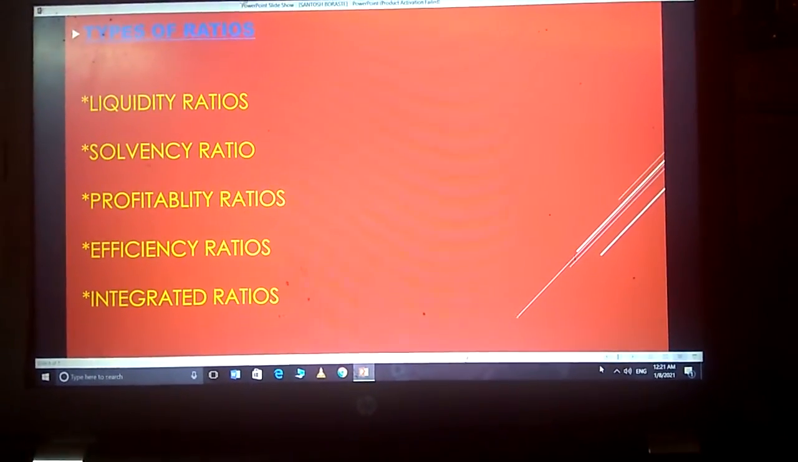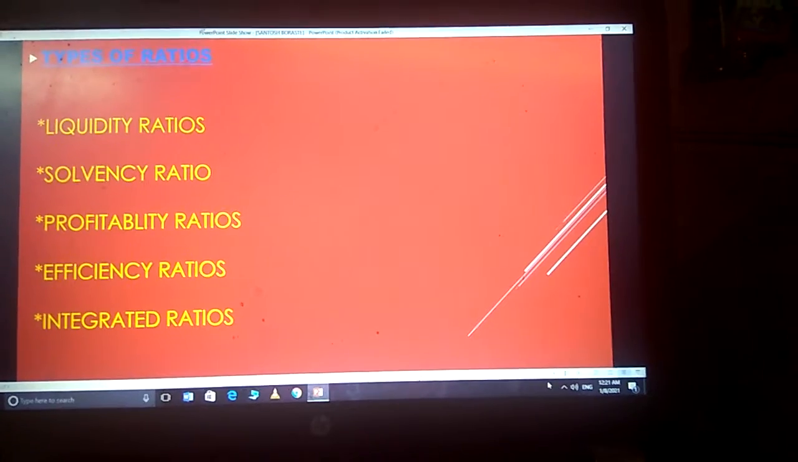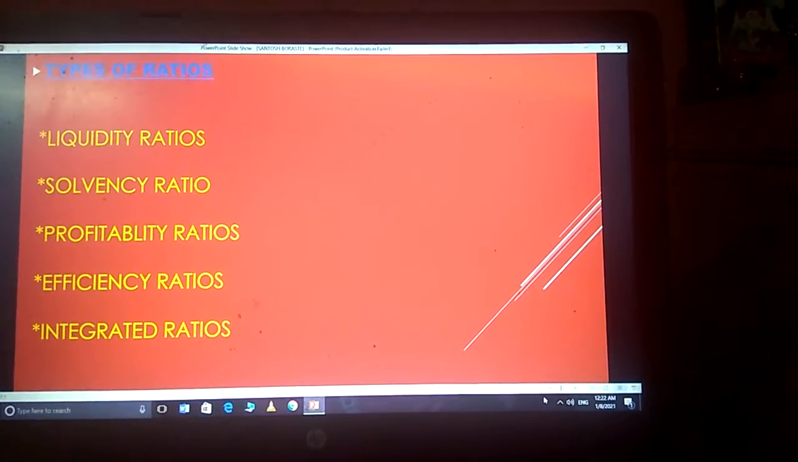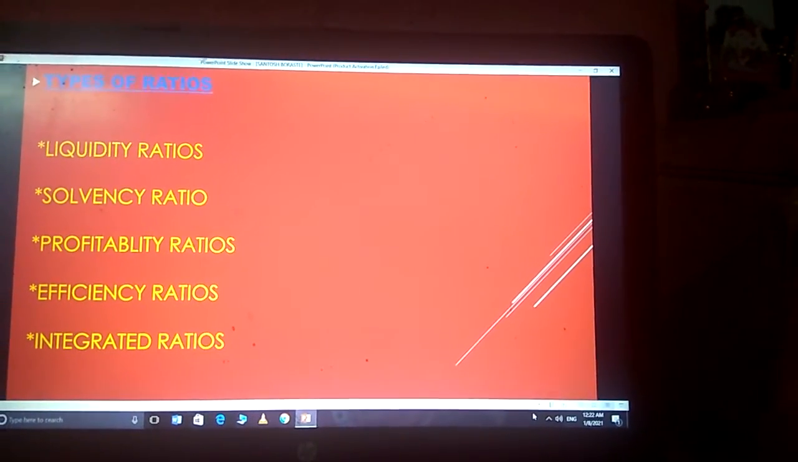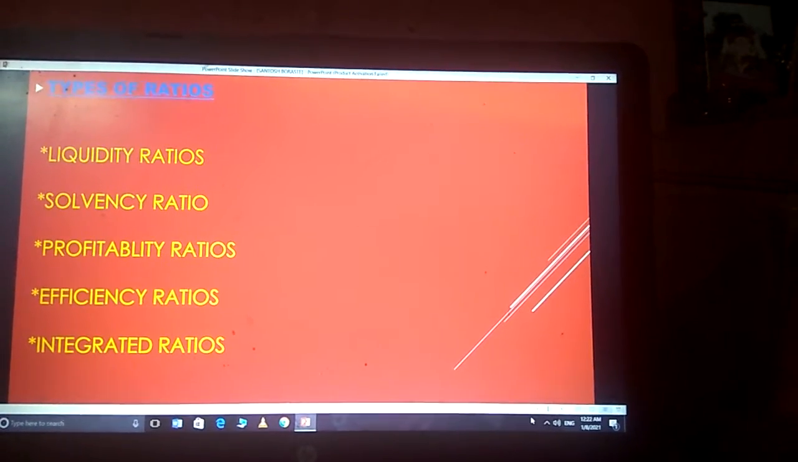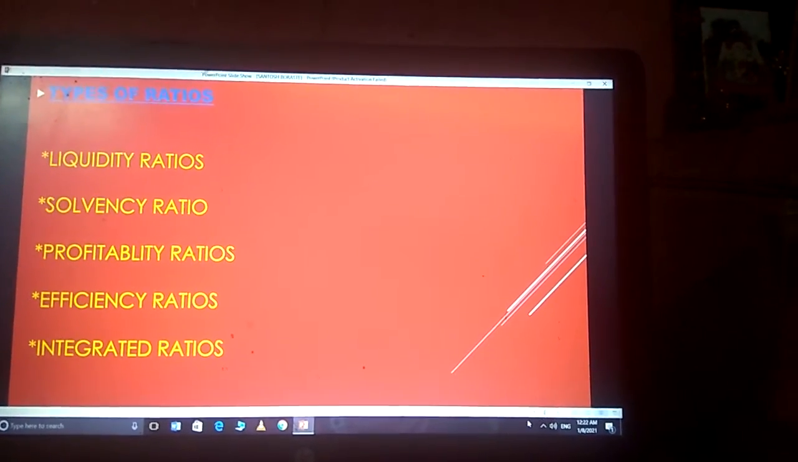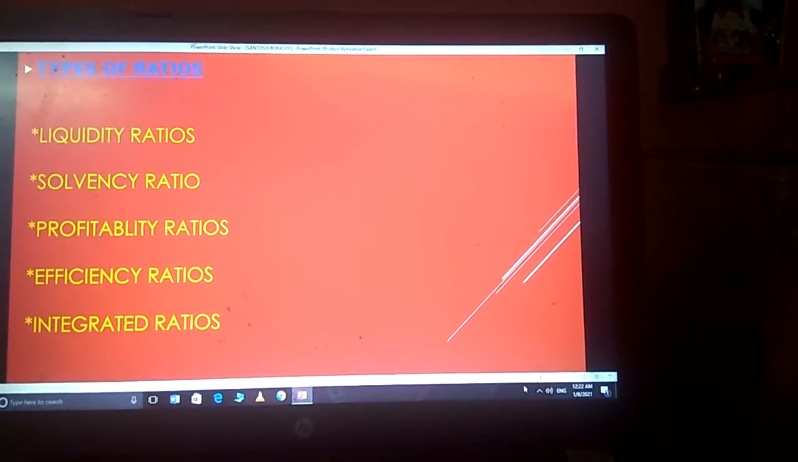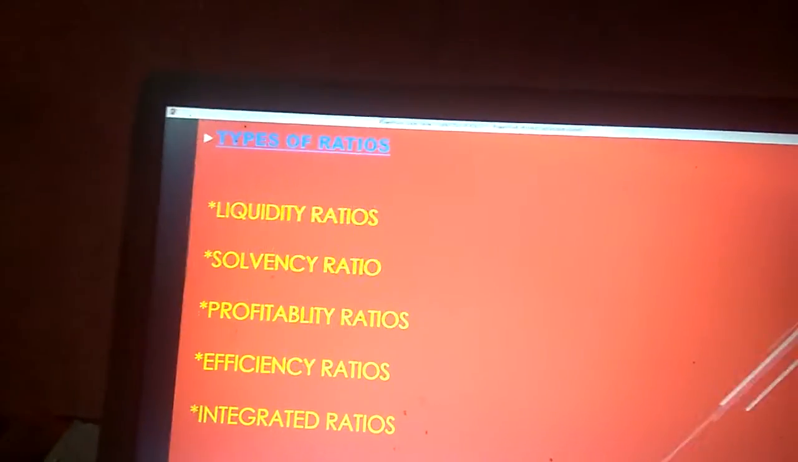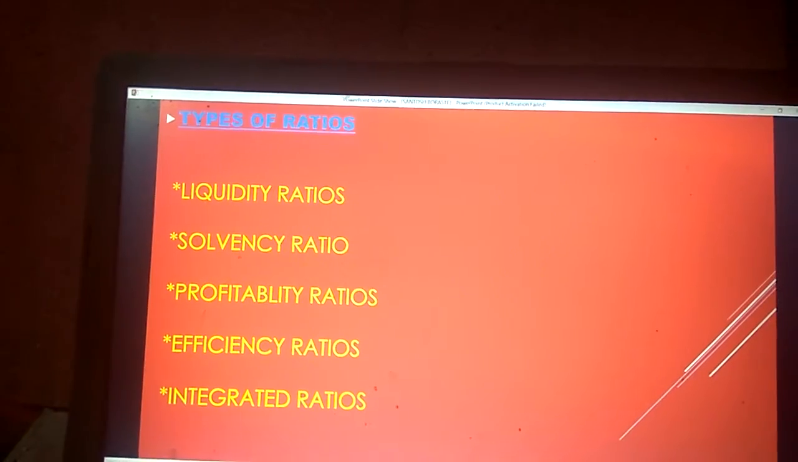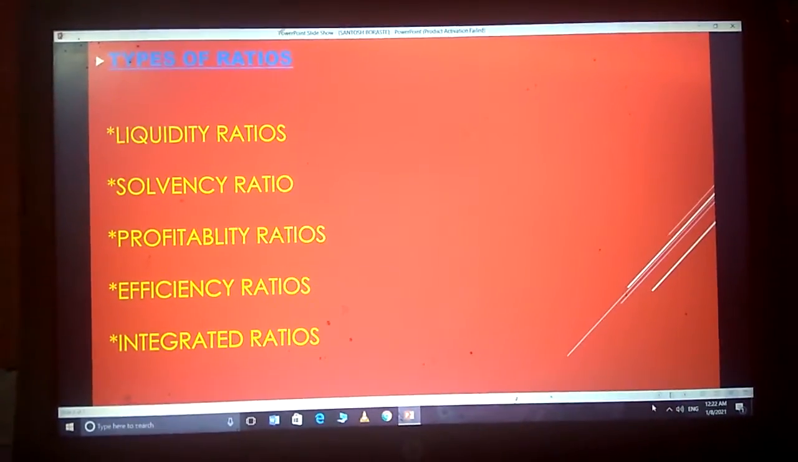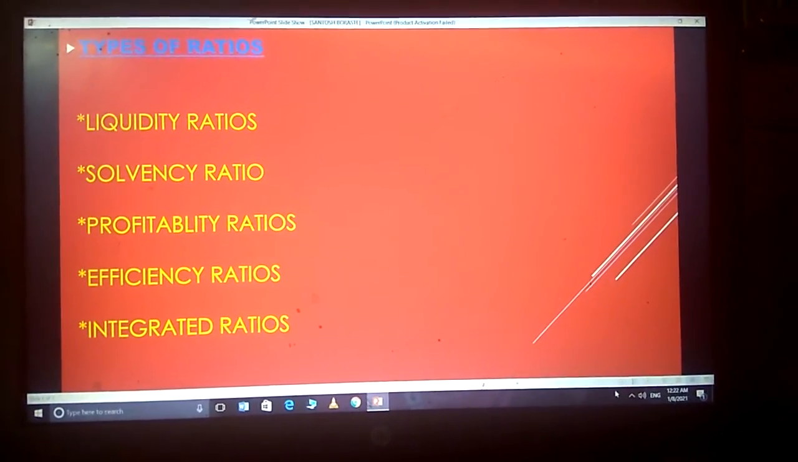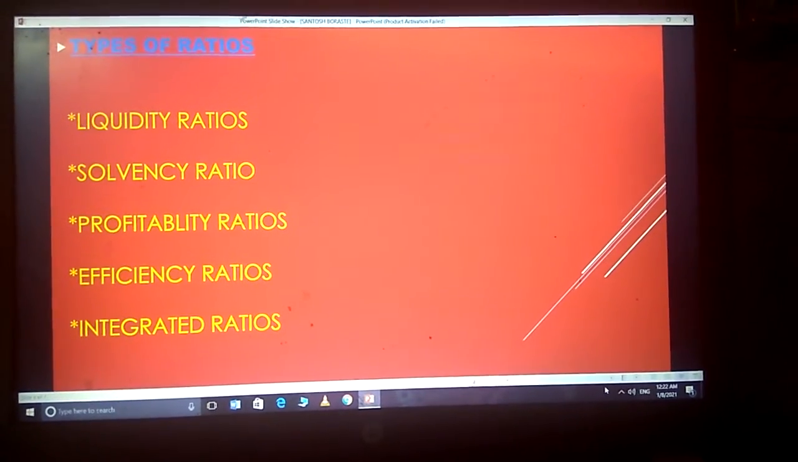Profitability ratio. In this ratio, profitability of firm can be measured by the profitability ratio. Such ratios can be computed either from sales or investment. The profitability ratios based on sales are profit margin and expenses or operating ratios. They indicate the proportion of sales consumed by operating cost. We can say gross profit ratio, net profit ratio, operating ratio. These are all profitability ratios.